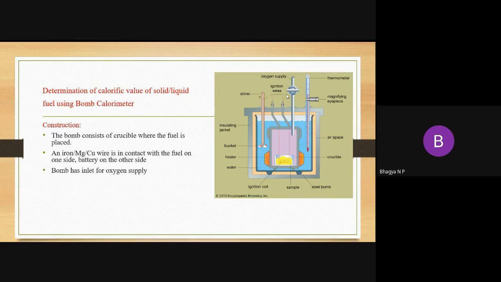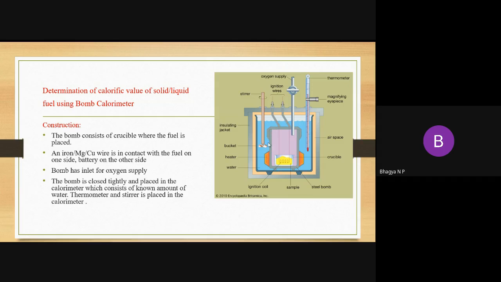Also, this bomb has an inlet for oxygen supply. Why is there an inlet for oxygen supply? Because whenever you ignite the fuel, this fuel undergoes combustion only in the presence of air. So in order to provide the oxygen supply, this bomb has an inlet for oxygen supply.